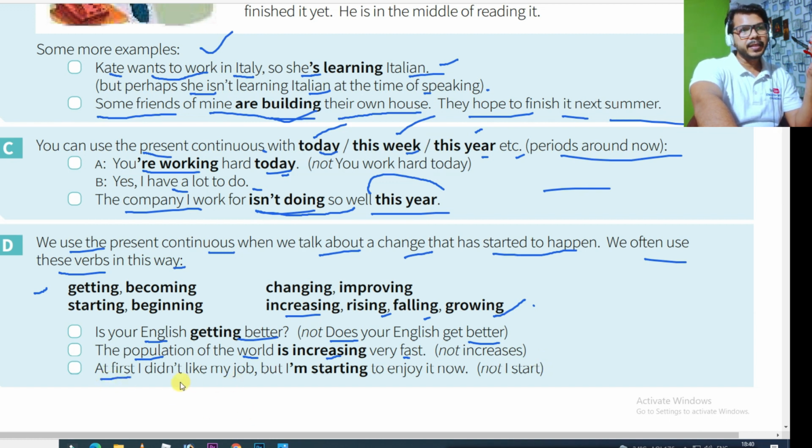At first I didn't like my job, but I am starting to enjoy it now, means now you have started enjoying. So you can say that I am starting to enjoy. I am starting means I am starting this process. Which process? To enjoy it, not "I start."